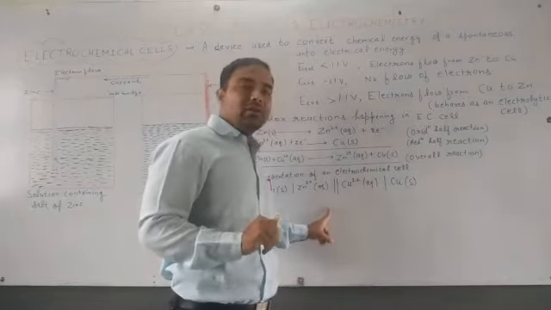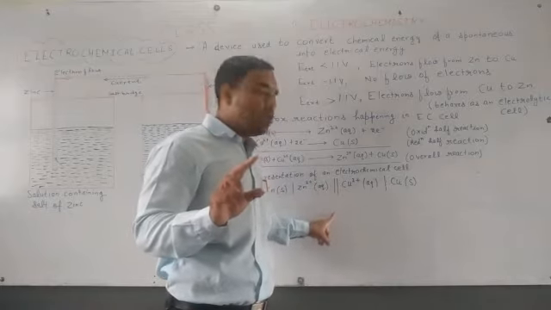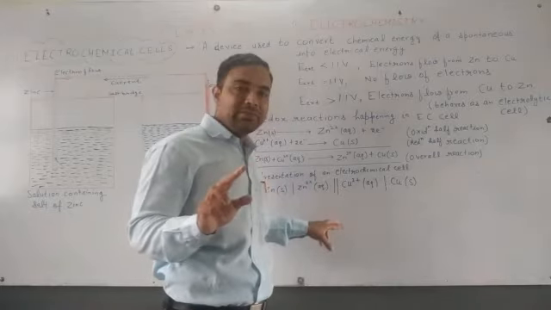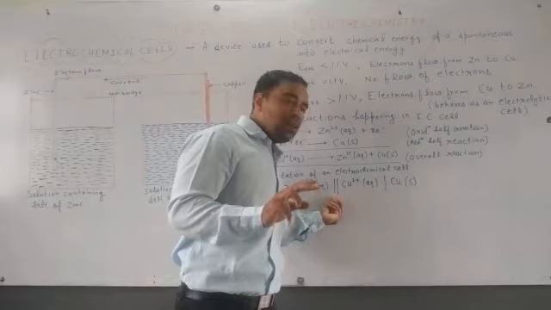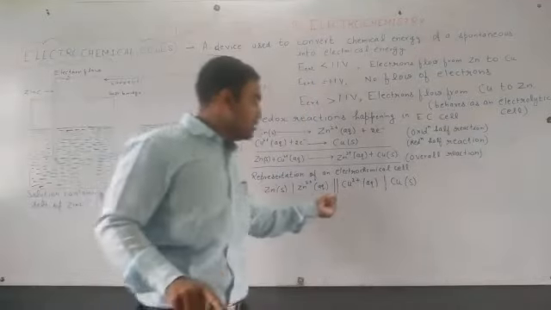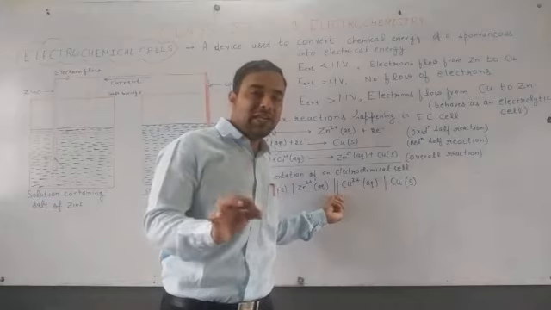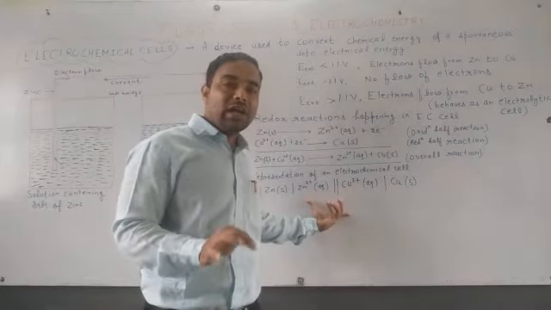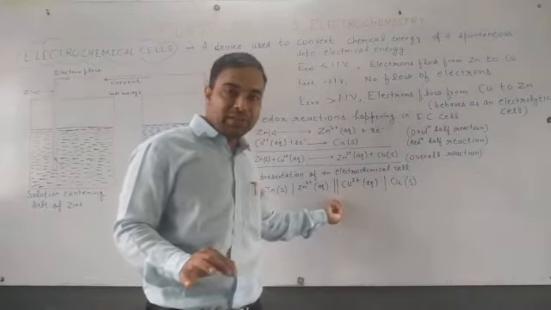Now we will draw two lines, double lines. These double lines will tell us about the salt bridge. These double lines are representing the salt bridge. It means two containers are connected to each other by a salt bridge.